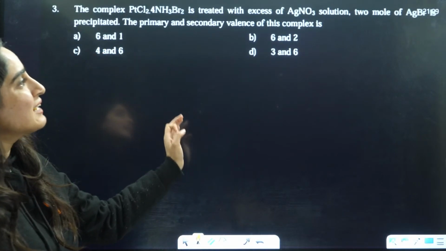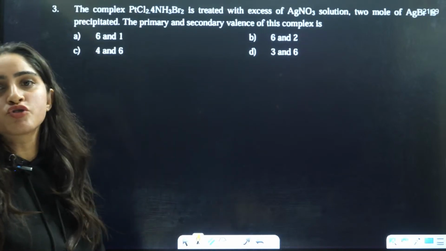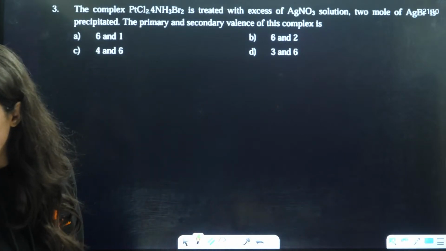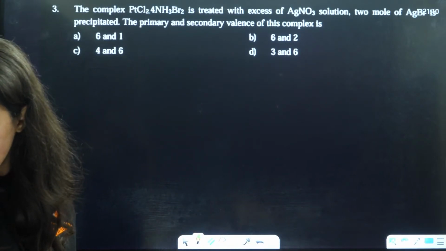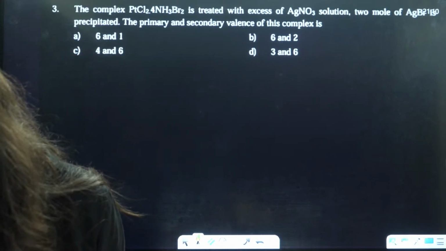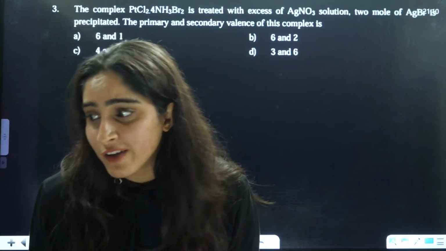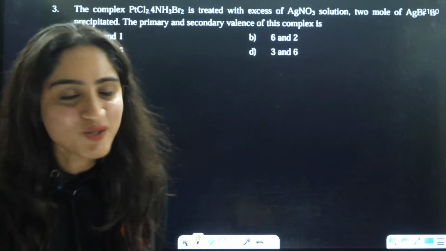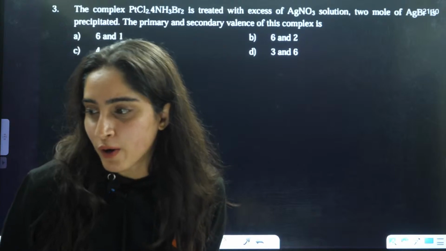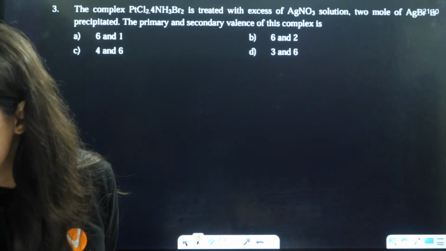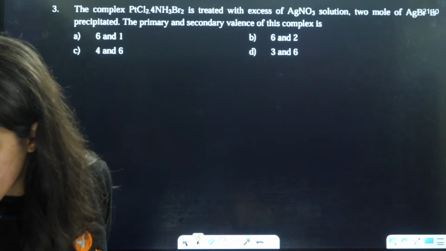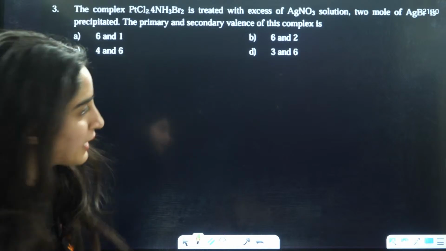The primary and secondary valency of this complex, basically this is from coordination compounds, Werner's theory. I'm responding with your answers only, I'm looking at your answers, don't worry about that. So D, Mehraj is saying D. Manikanta is saying B.